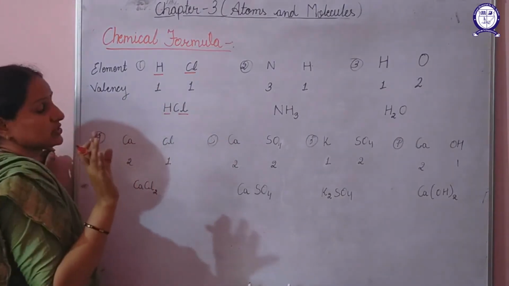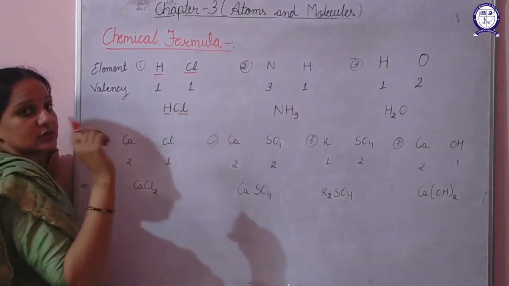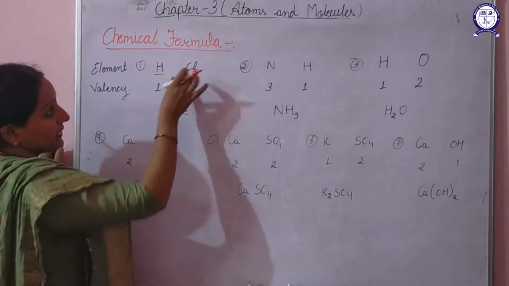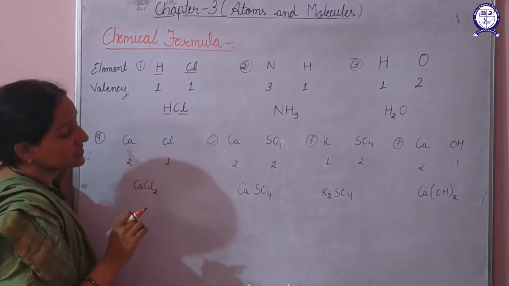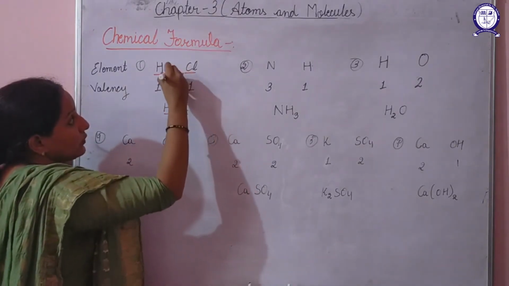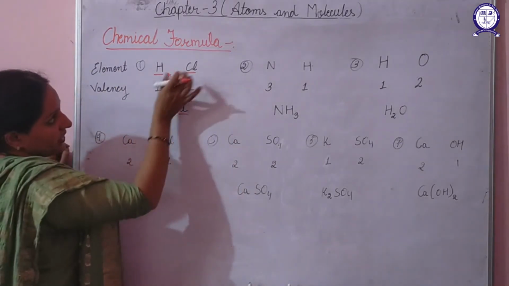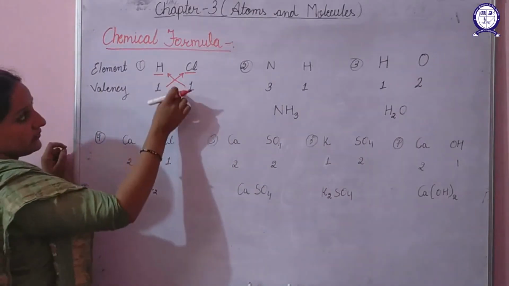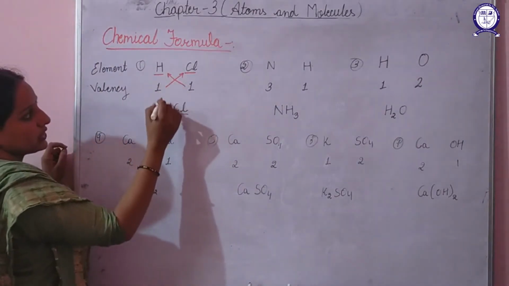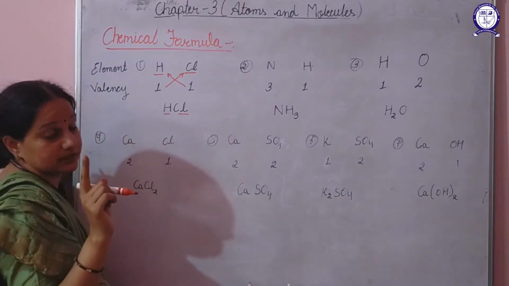No need to mention the charge, that is cation or anion, simply write their valency whether it is 1, 2, 3 or 4. Chlorine has a valency of 1. Now we have to cross multiply. We'll multiply the valency of chlorine with hydrogen and the valency of hydrogen with chlorine. So when you multiply, you will get HCl. When the valency is 1, we'll not write it.